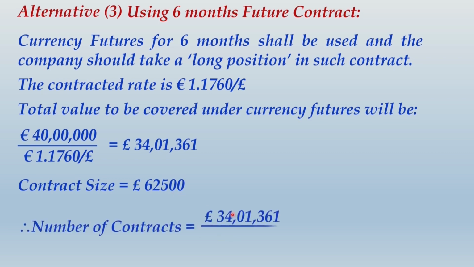So you may find the number of contracts, it is 54.42, because the question has emphasized, and anyway we cannot take contracts in fractions, we have rounded off that number of contracts to 54 contracts. So write down this whole calculation and then we shall move ahead.